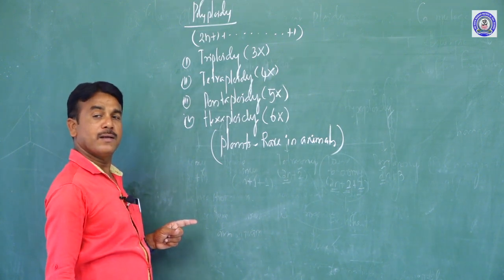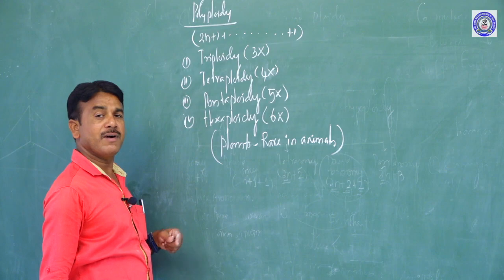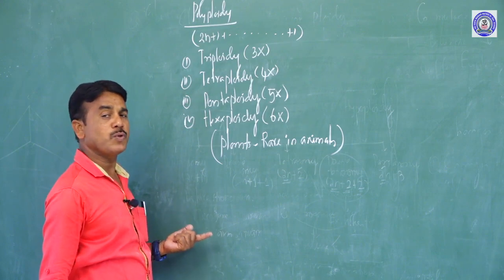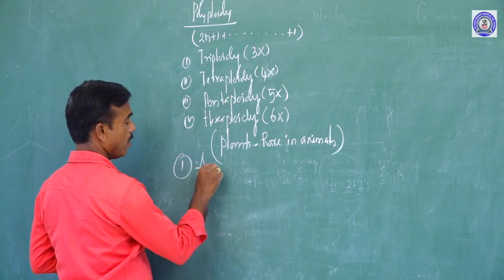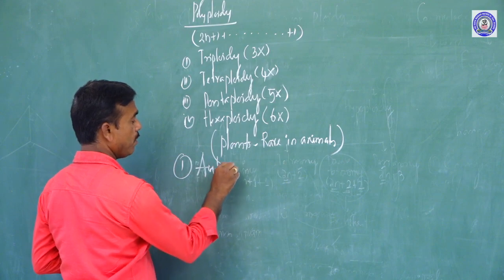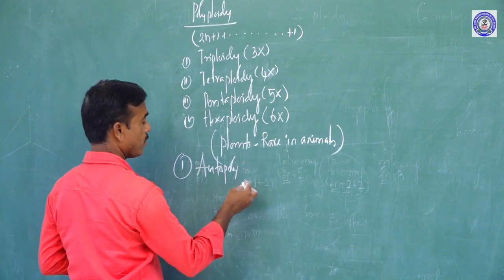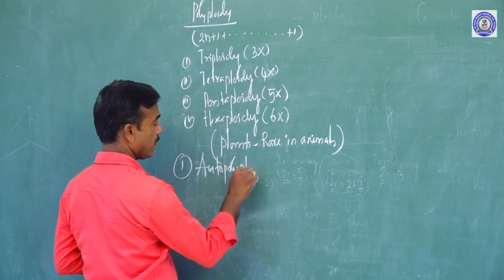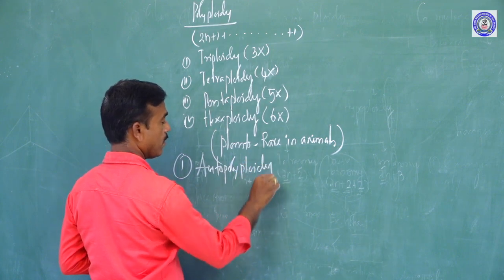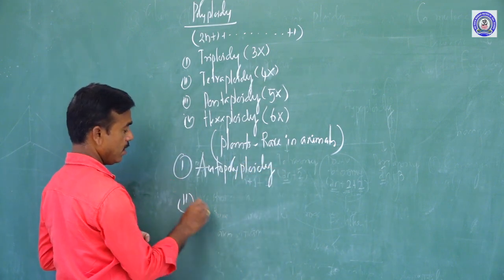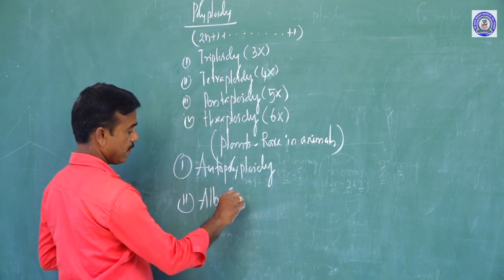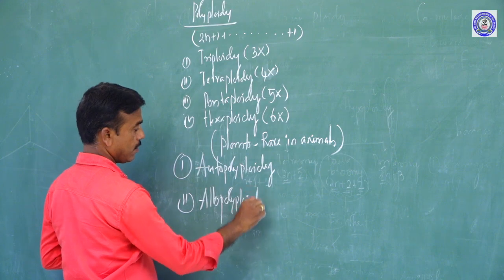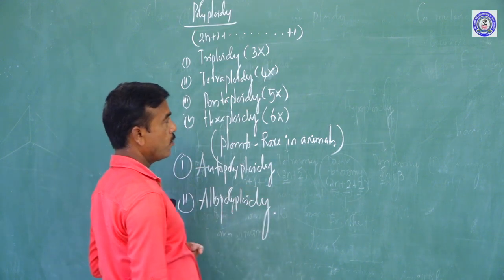Polyploidy, based on its utility, can be classified into 2 types, namely autopolyploidy and allopolyploidy. What is the first one?